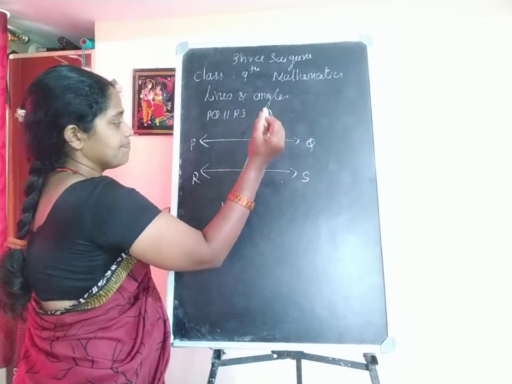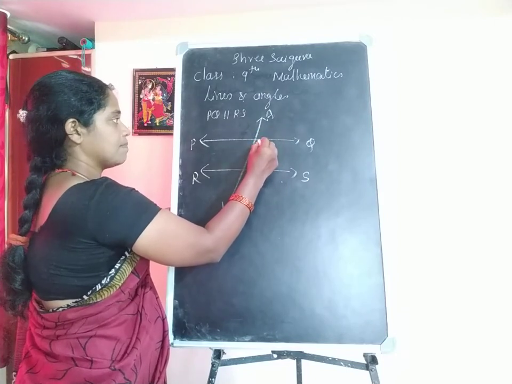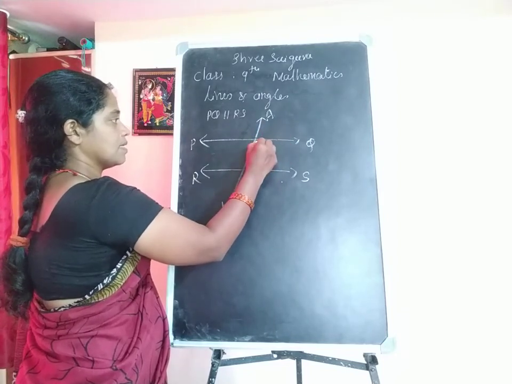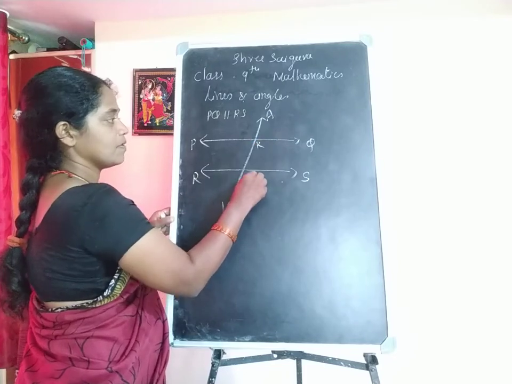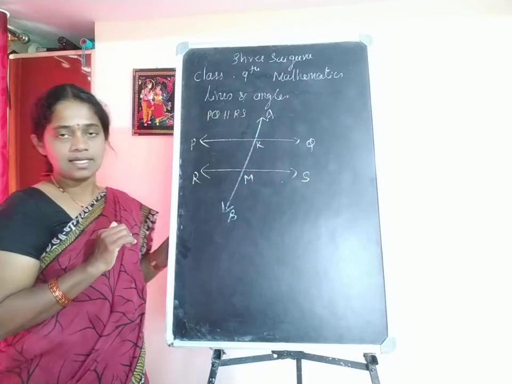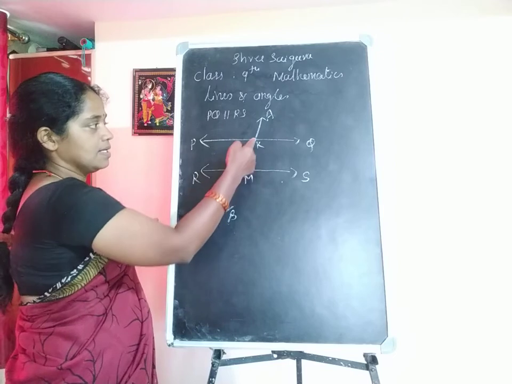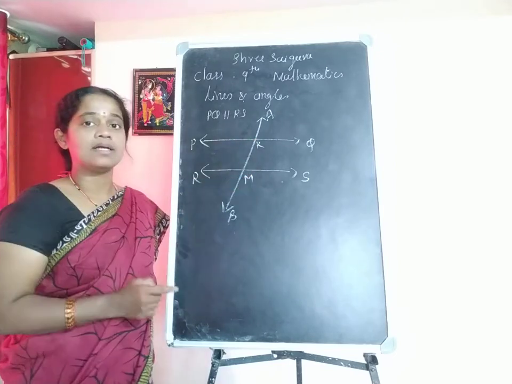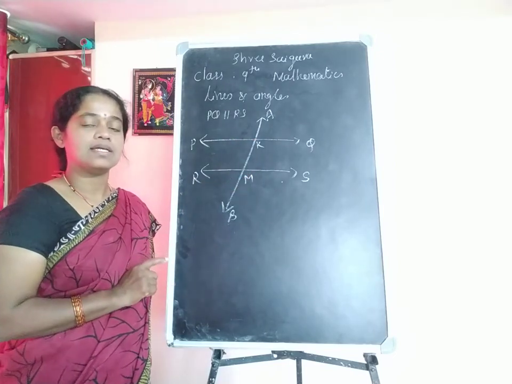Let them be the points K and M. K and M are the points of intersection of the lines.